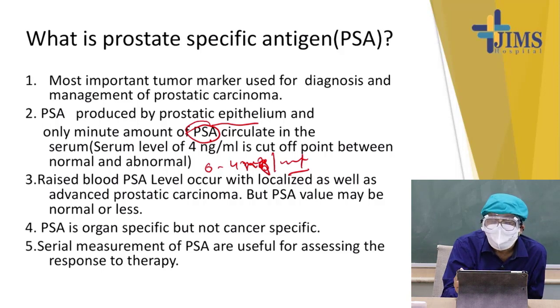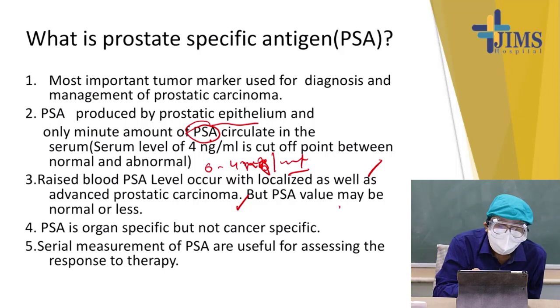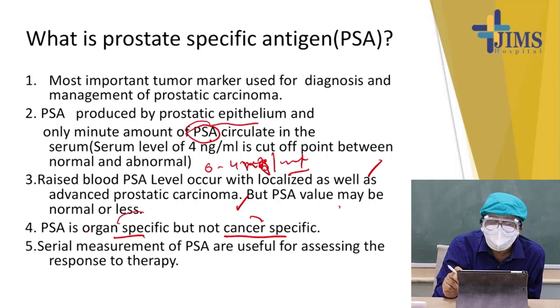Raised PSA values occur with localized as well as advanced prostatic carcinoma, but the PSA value may be normal or low. Sometimes in prostatic carcinoma, the PSA value can also be normal or low. So, PSA is one of the important factors to diagnose, but it is not 100% that a rise of PSA will mean prostatic carcinoma. PSA is organ specific, but not cancer specific. It is not specific for cancer, but it is specific for the prostate. Serial measurements of PSA are useful in response to therapy.